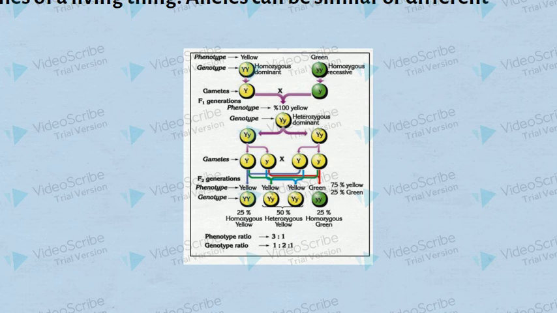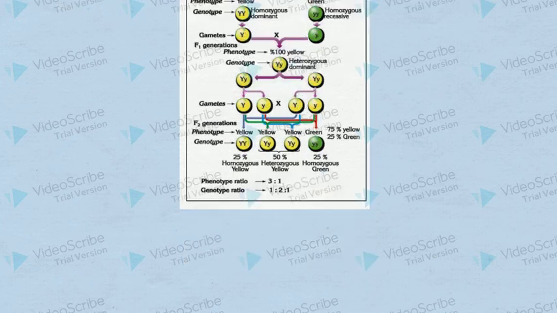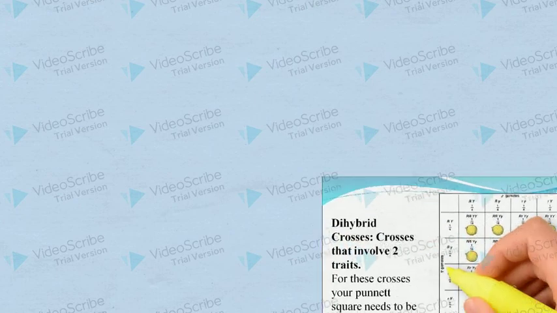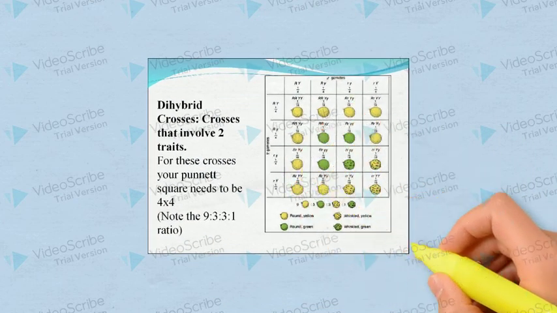This experiment helped to establish that the trait of one of the parents, green, didn't disappear completely, but was simply inactive or suppressed. From here comes the second law of Mendel, the principle of segregation. When gametes are formed in meiosis, the two alleles of each gene segregate from one another, and each gamete receives only one allele.